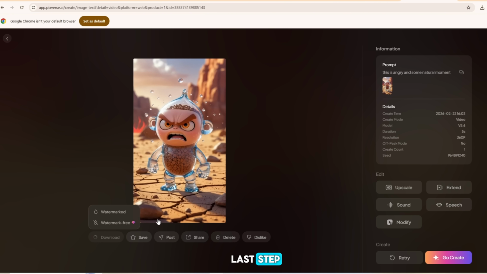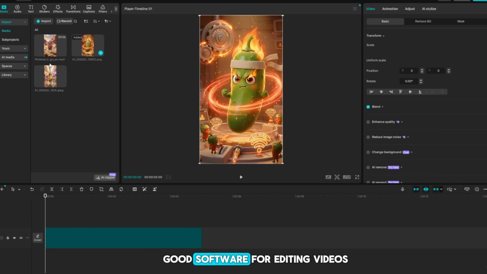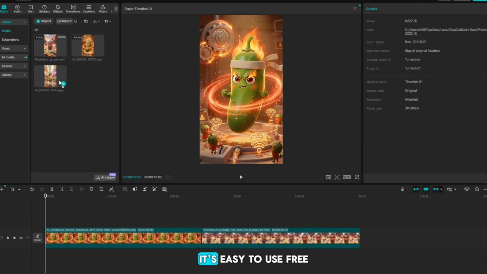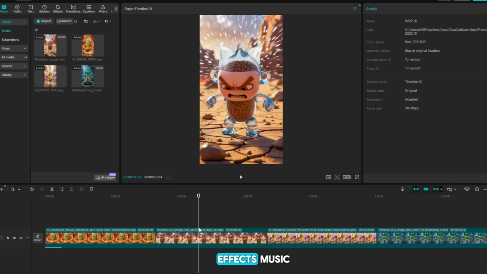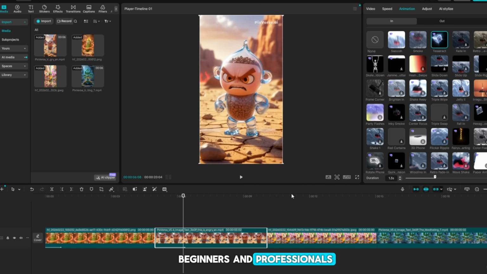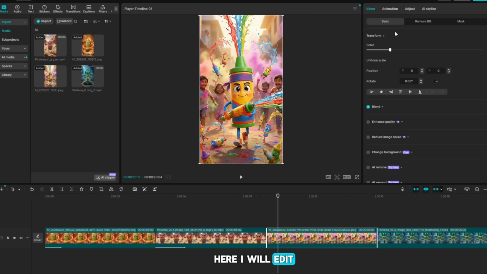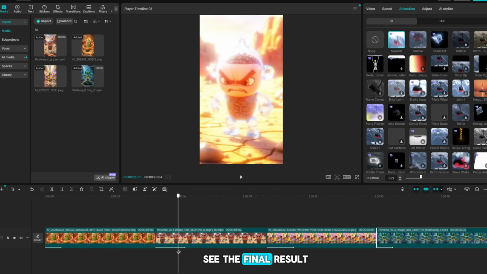For the last step, I will use CapCut to edit the video. CapCut is a very good software for editing videos. It's easy to use, free, and full of features like filters, effects, music, and transitions. It's perfect for both beginners and professionals. Here, I will edit my video, add video effects, and finalize it. Now the video is ready, and you can see the final result.